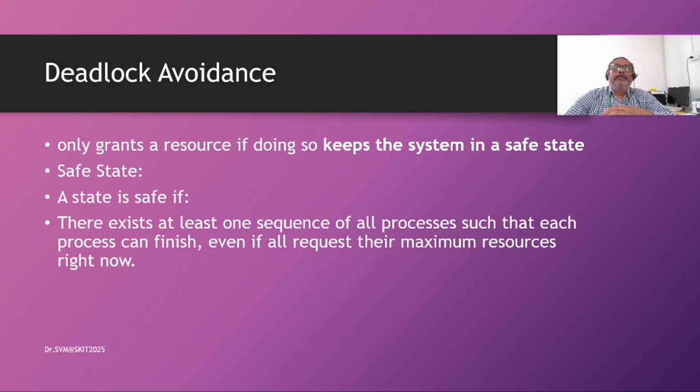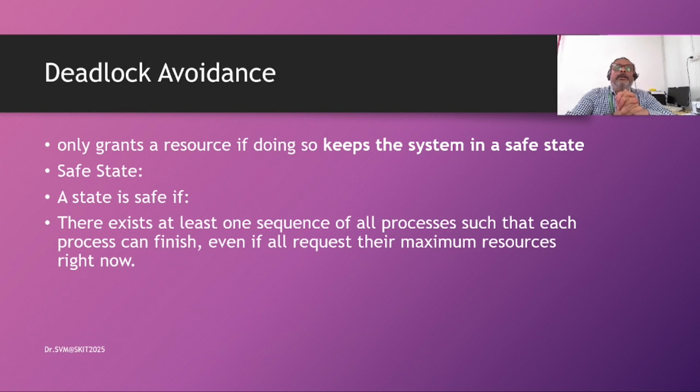For that, we look at whether, if we do so, there is any way that all the processes can complete their task. Is there any sequence in which, if we run the processes, all of them will complete their task, and hence there won't be any chance of deadlock?